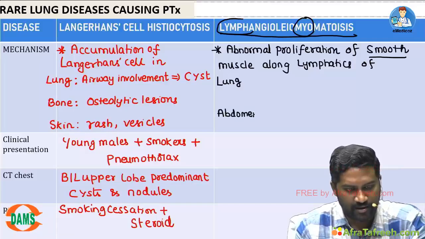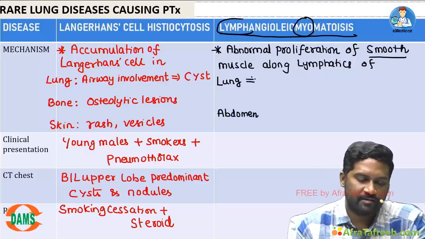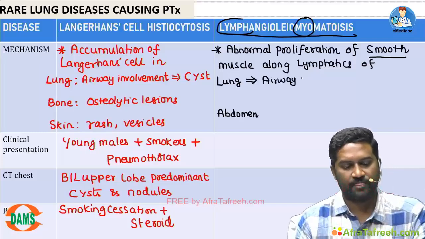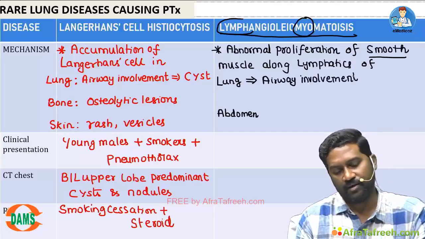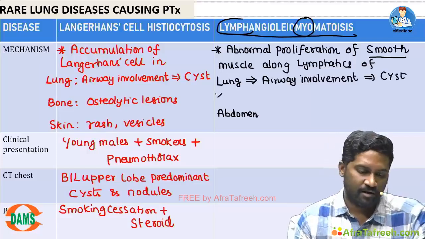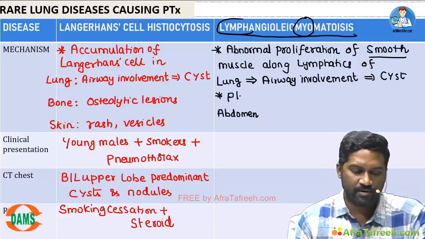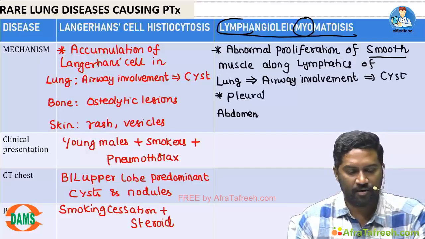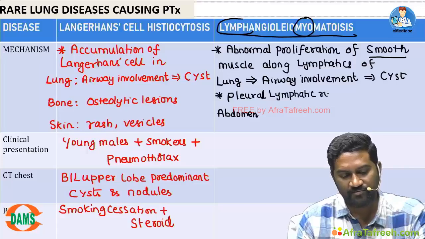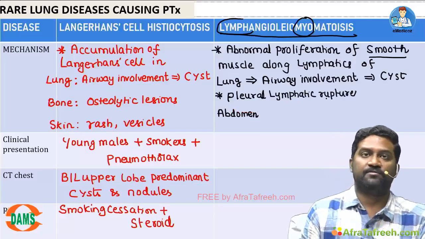So coming to the lung. Within the lung, there can be damage to the airway because of this abnormal proliferation. This airway involvement can result in cyst formation. Also, sometimes the pleural lymphatics can be involved. Because of excess proliferation, the pleural lymphatics can rupture.